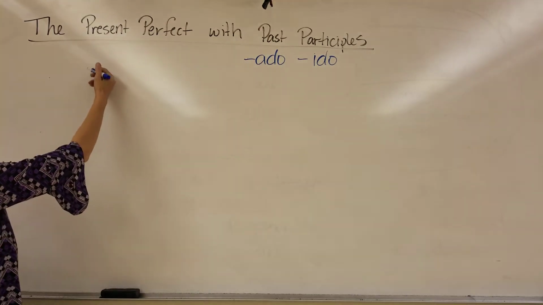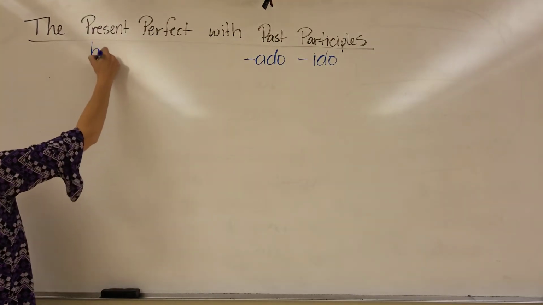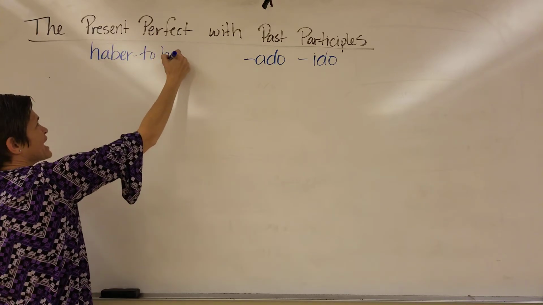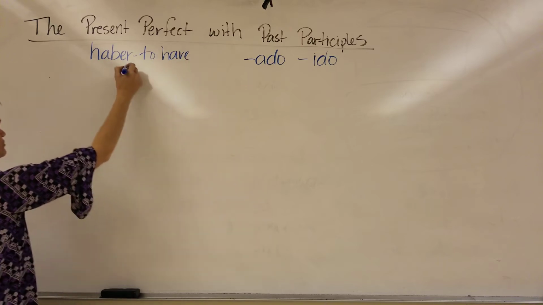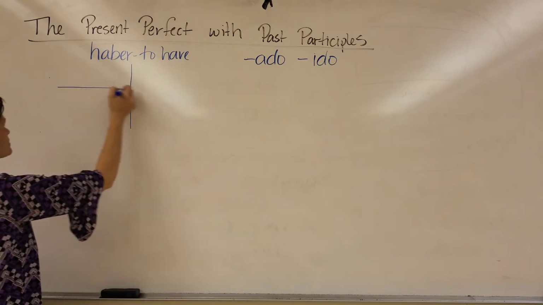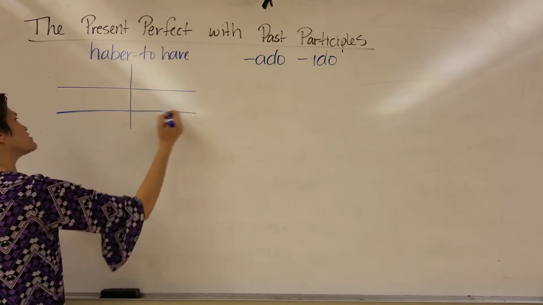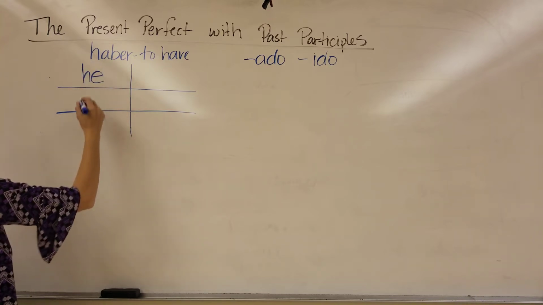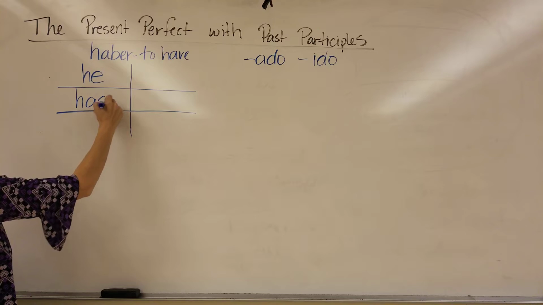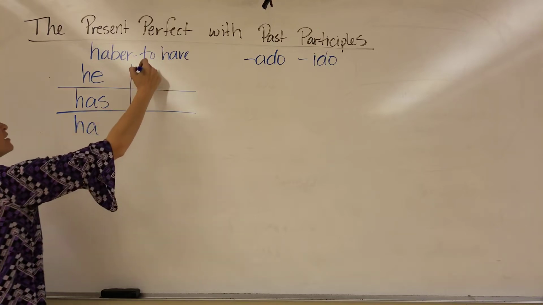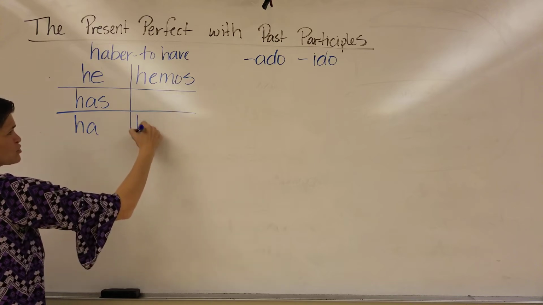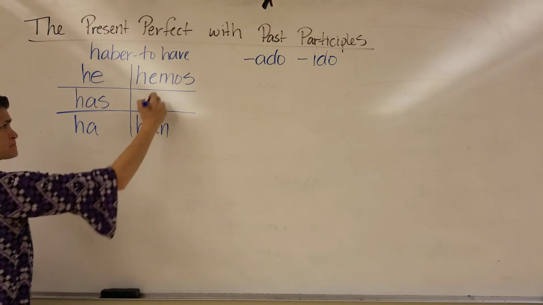And the present perfect is going to use the verb haber, which means to have, kind of. We conjugate haber in a very strange way in the present tense. Yo he, tú has, él ha, nosotros hemos, and ellos han.